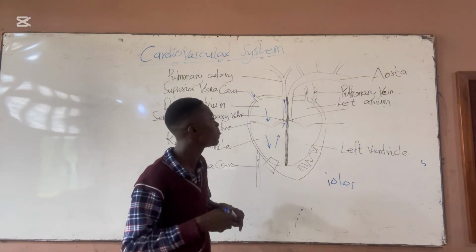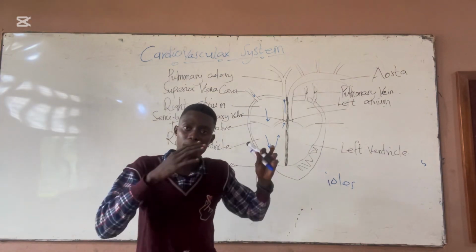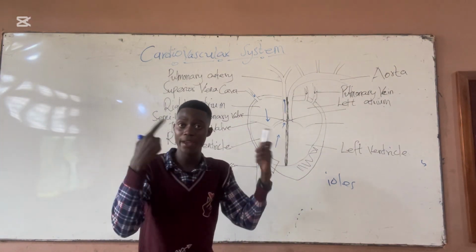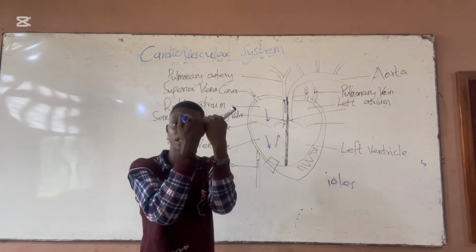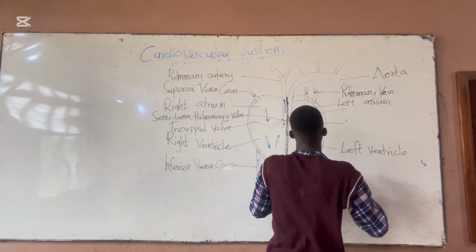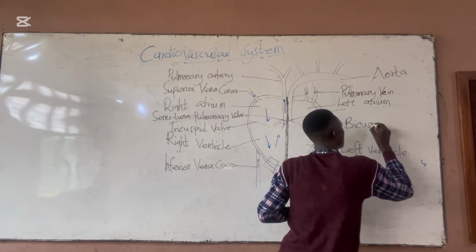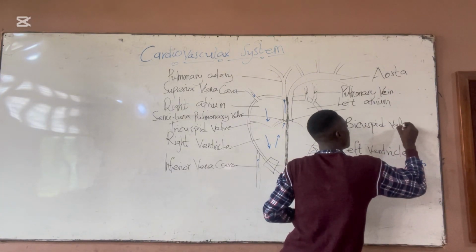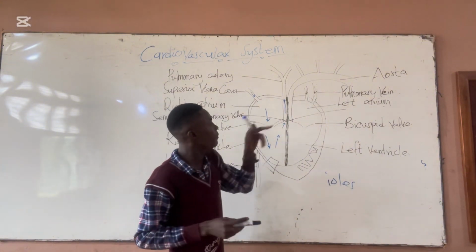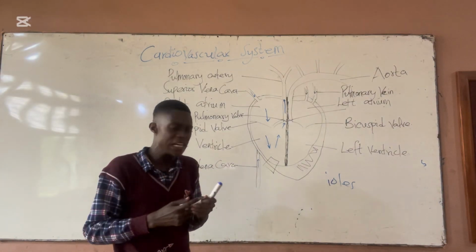So it gets to the left ventricle. Then the bicuspid valve opens for the blood to flow into the left ventricle. So this valve is bicuspid because it has 2 cusps which come together to form the valve. Bicuspid valve.